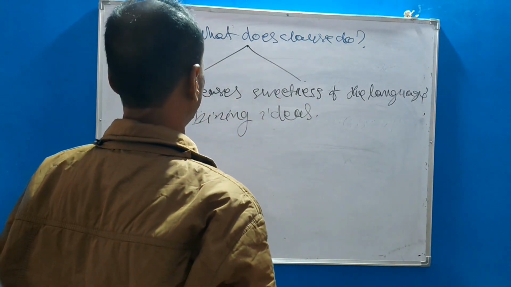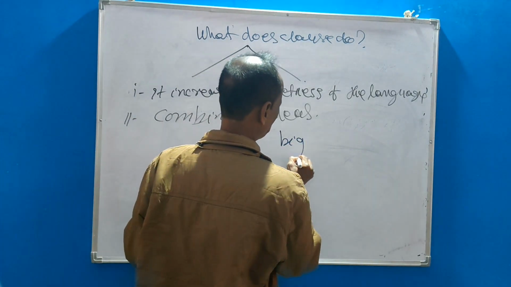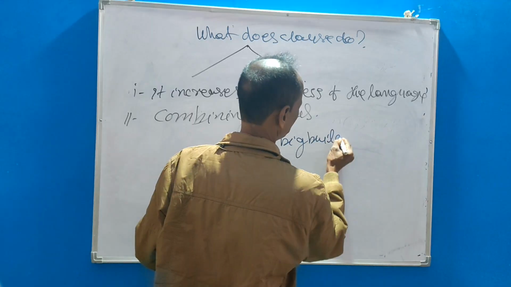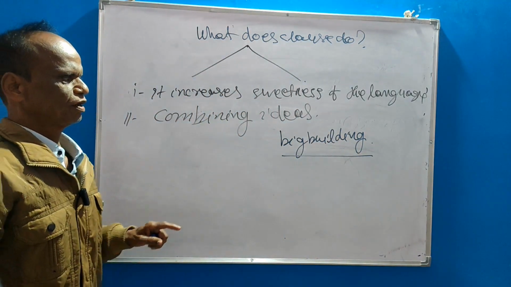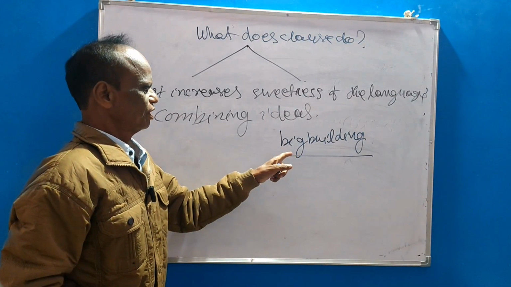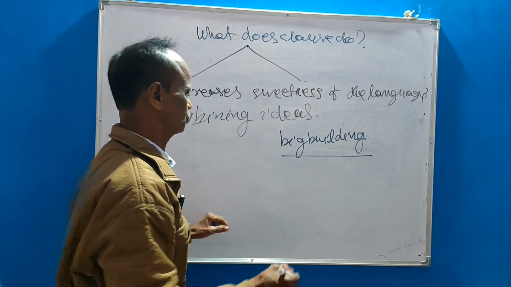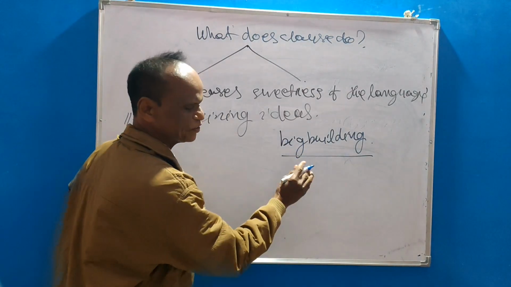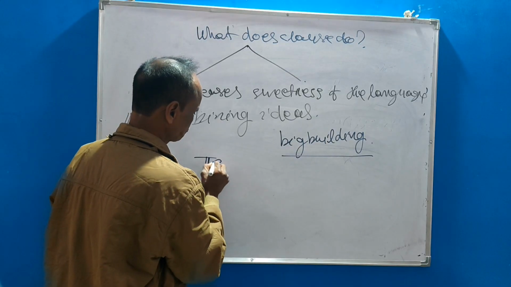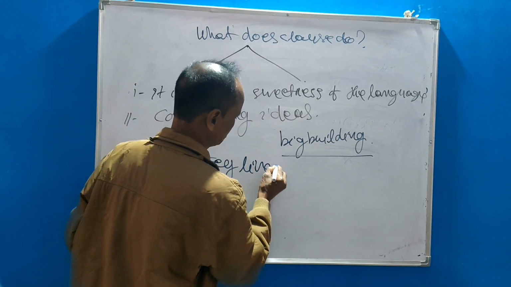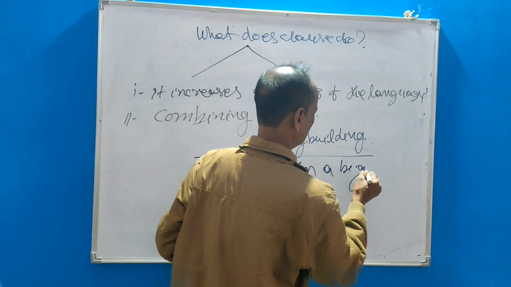For example, big building. Big building. It is a phrase. That is noun phrase. It has no complete sense or meaning, no subject, no finite verb. And there is no sweetness. But say, they lived in a big building.